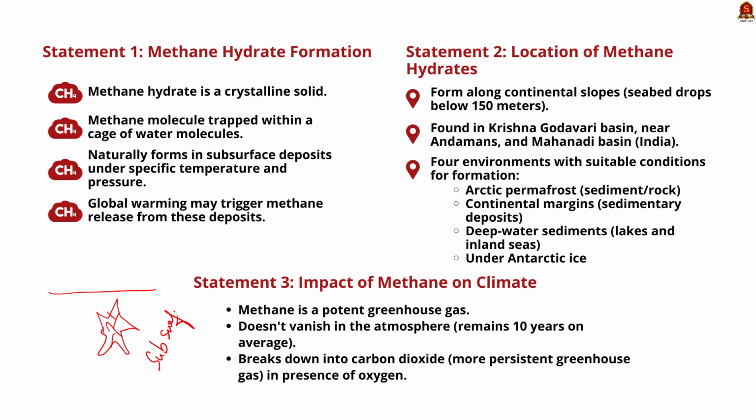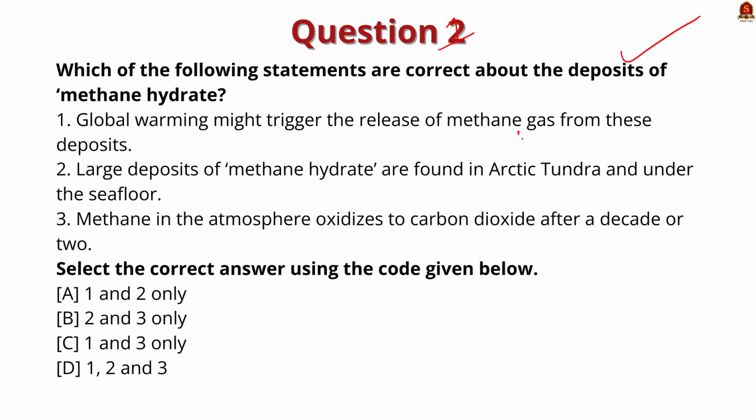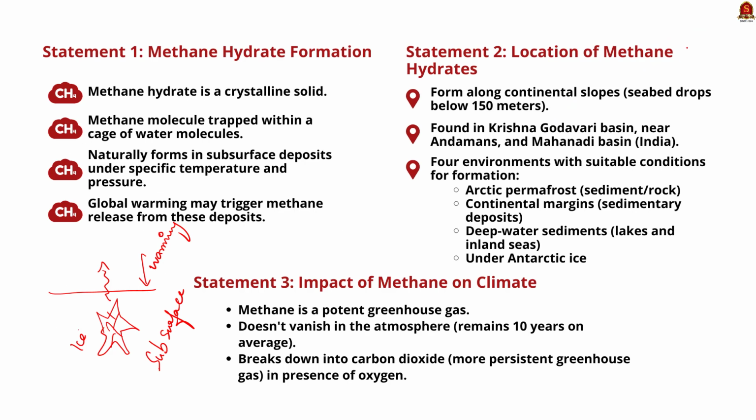This is the reason why global warming, which leads to rise in temperature, might trigger the release of methane gas from these deposits. So this means that the first statement is correct. Global warming might trigger the release of methane gas from these deposits. Now the second statement says large deposits of methane hydrate are found in Arctic tundra and under the seafloor. See, this statement is also correct.